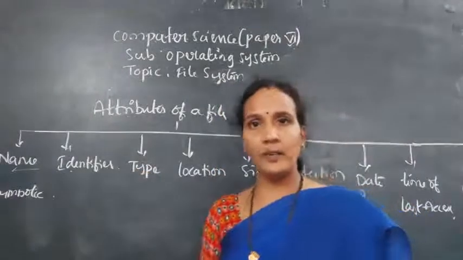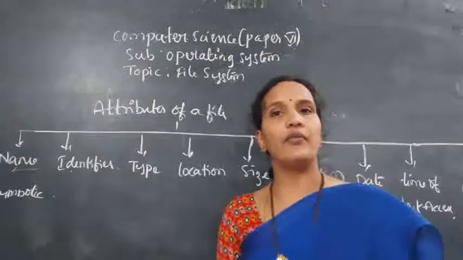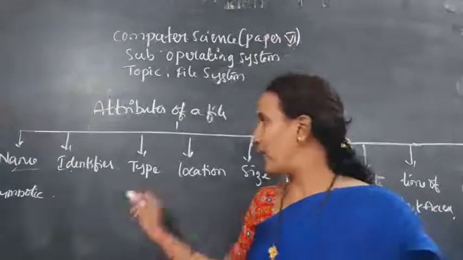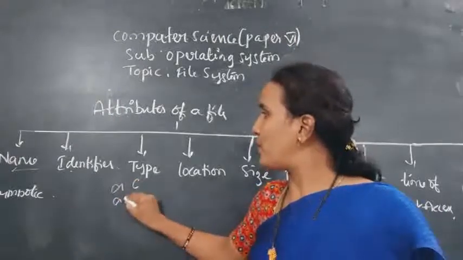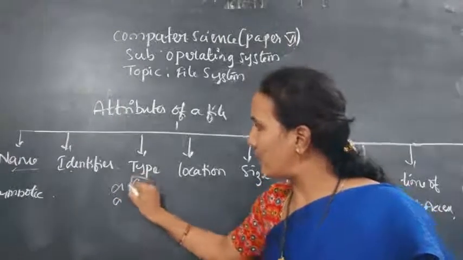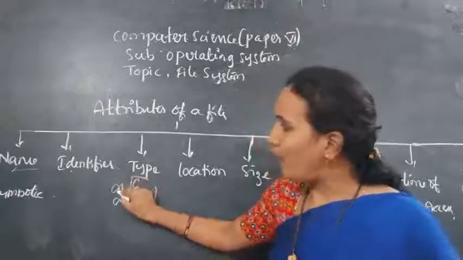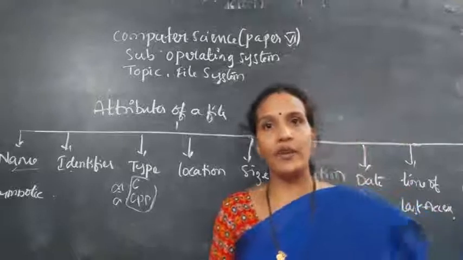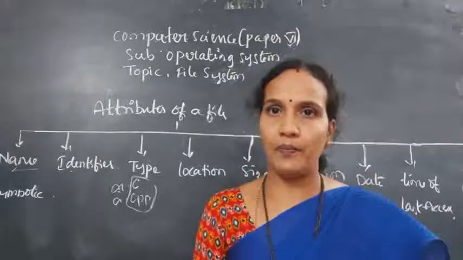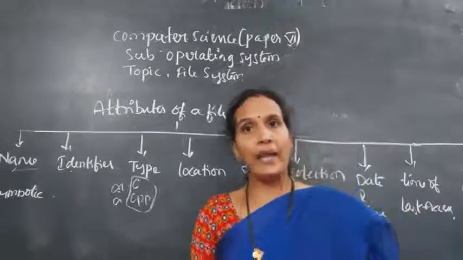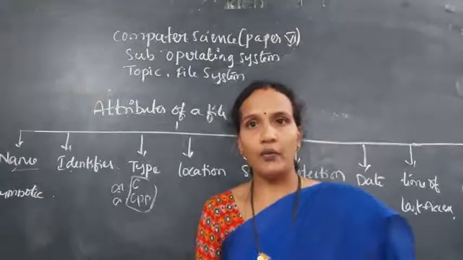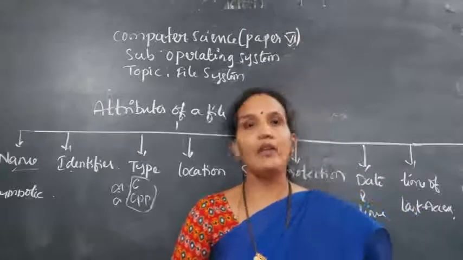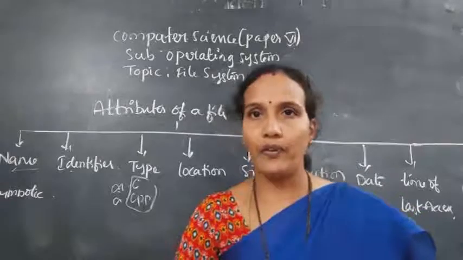As I already explained, whenever you are saving any file, that file should have a file extension, file format, or file type, like a.c, a.cpp. So this is called the type, meaning this is a file of C programming. With the help of the type only, we can identify what type of file it is. If it is a JPG, it means an image file. MP3 is an audio file. MP4 is a video file. So with the help of the file format or the type of a file only, we can identify what type of file it is.